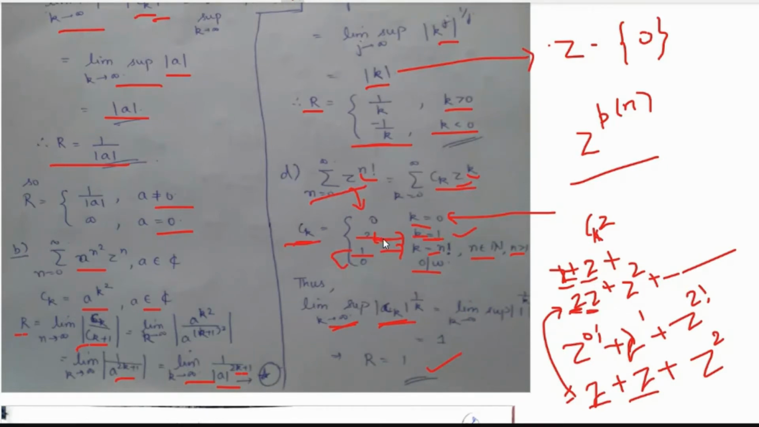So ck at k equals to 2 has no role there. When k is tending to infinity, either the value can be 1 or the other value can be 0, and the supremum of these is 1. Therefore r equals to 1. Is it clear? Yes, ma'am.